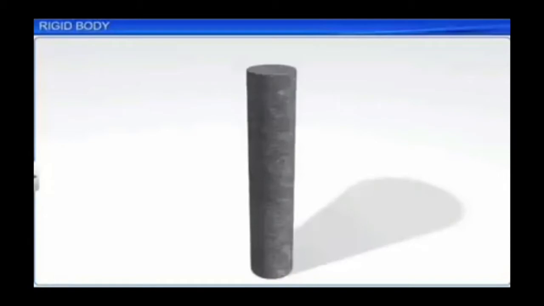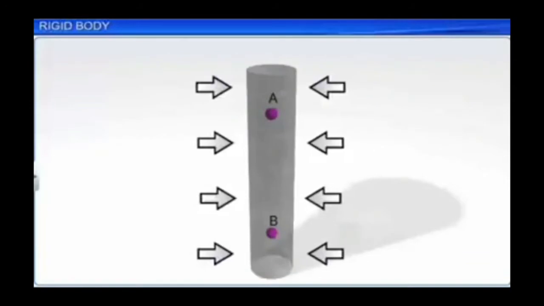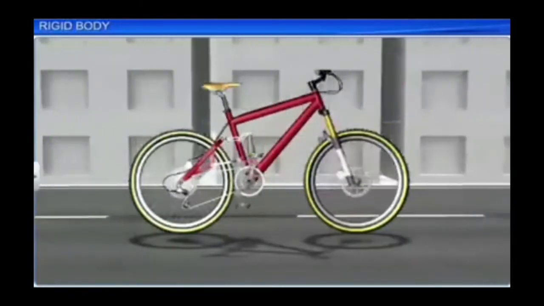A rigid body means a solid body of fixed shape and size and whose interparticle distance do not change under the action of any force. That means even if external forces are acting on the body from any direction, the particle distance between A and B will not change. Interparticle distance remains the same.